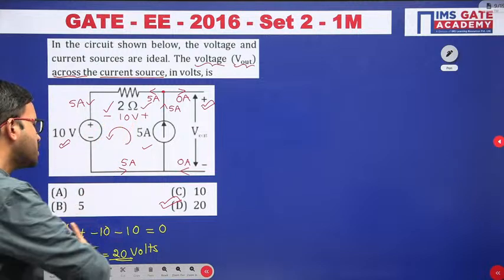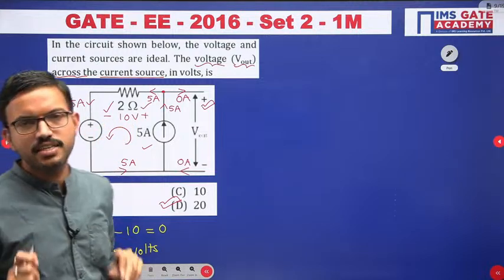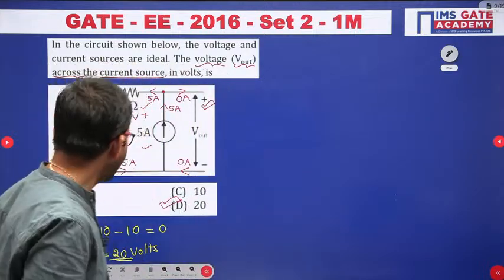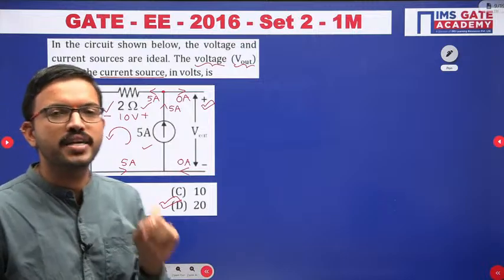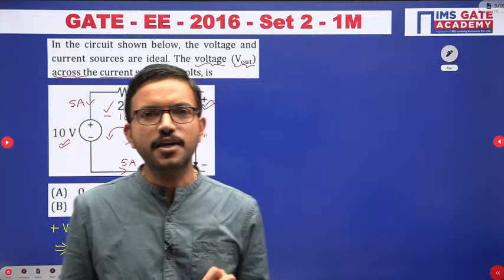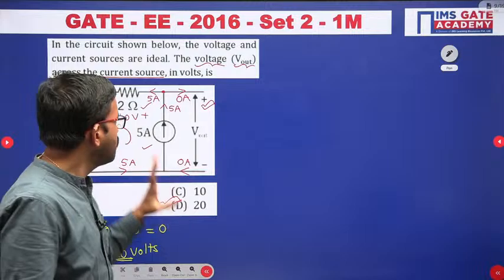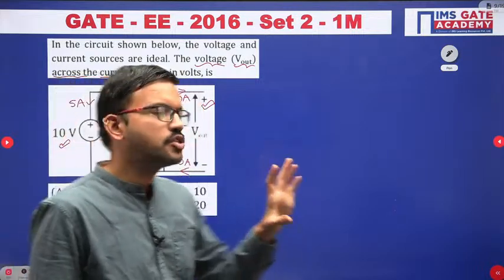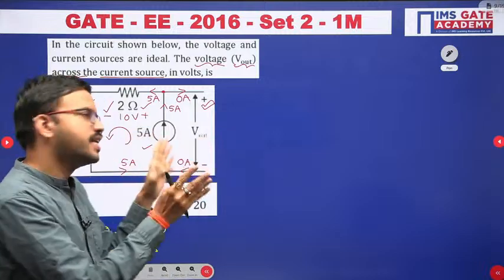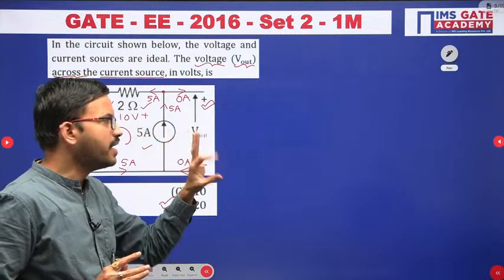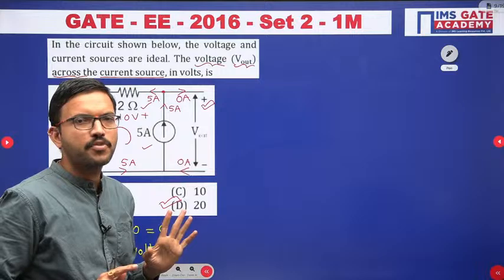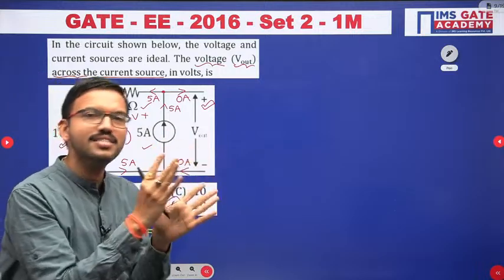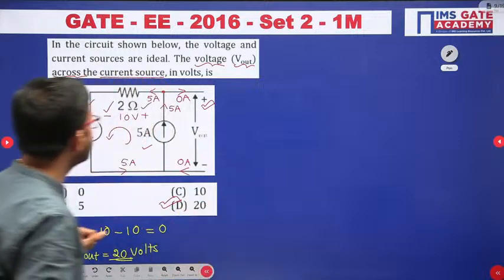Most of the GATE questions wherever you require to apply KVL, you can write the KVL equation like this, but you can easily get the answer if you are able to visualize the given circuit carefully. If you are able to align the elements accordingly, you get the answer quickly. Of course, there also you are applying KVL, but the calculation is simpler. So that approach I am telling now.